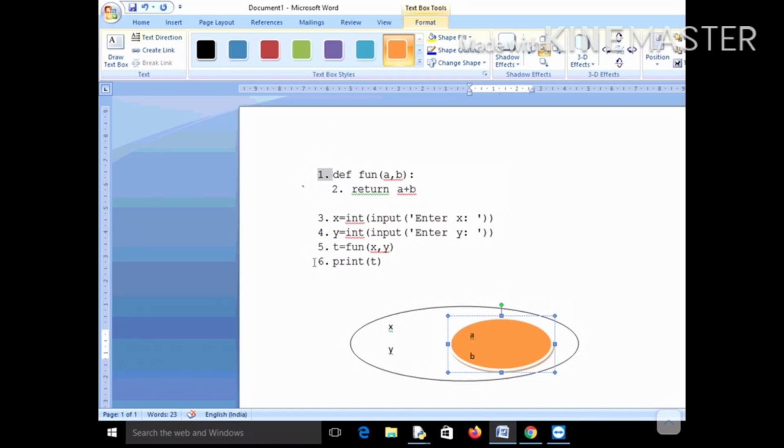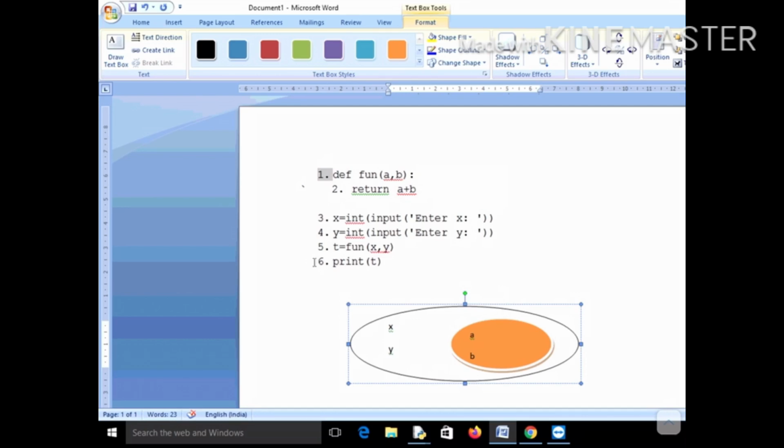After this, now there is a return statement. This will return the summation of a and b to the global environment. Basically this local environment is returning the sum of a and b to the global environment, and that is returned to this reference variable t. As soon as this return statement is executed, the sum of a and b will be computed, and that will be returned to this global environment, and that will be returned to t actually.